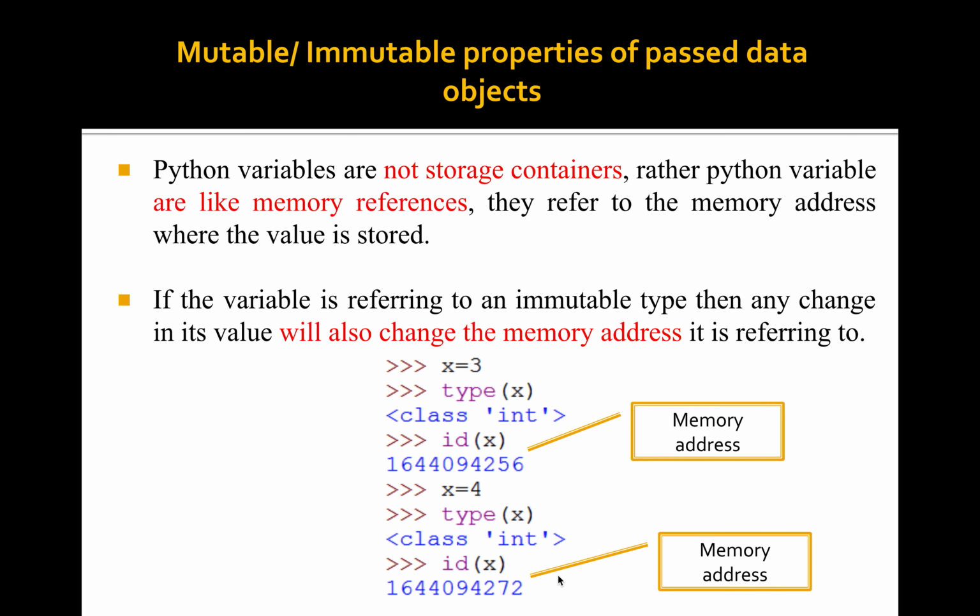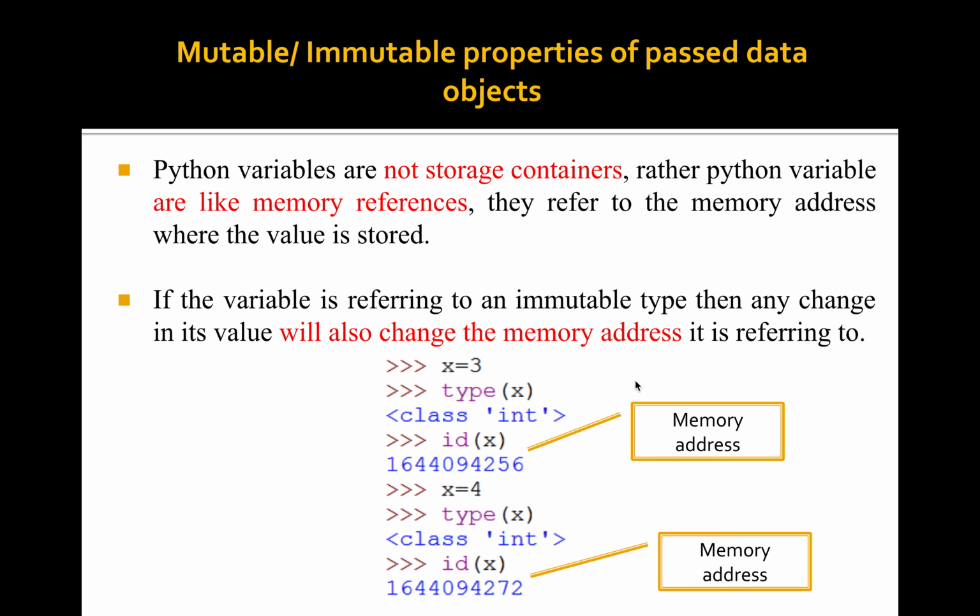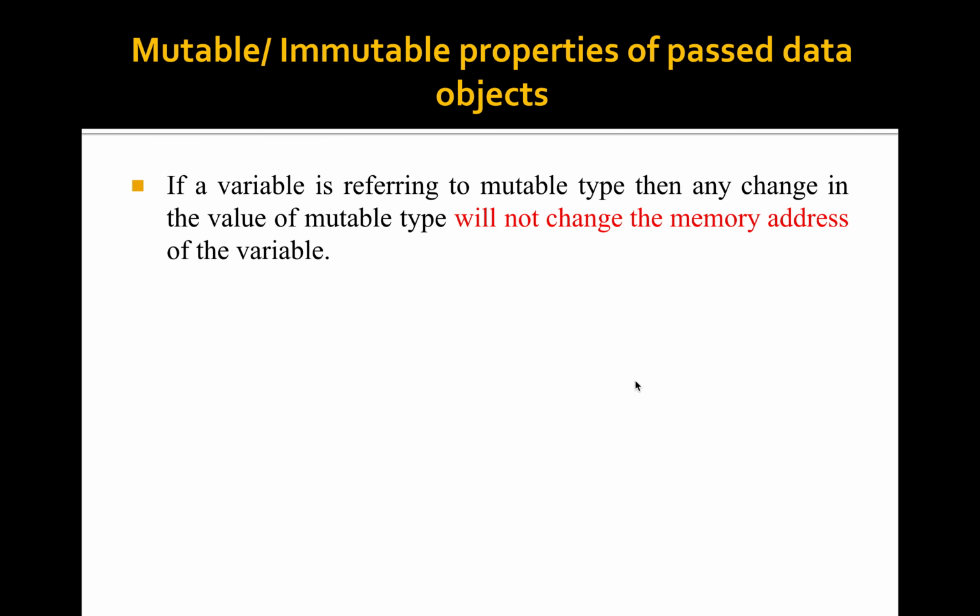That means if a variable is referring to an immutable type, then any change in its value will also change the memory address. Second case, if a variable is referring to a mutable type, then any change in the value of the mutable type will not change the memory address of the variable.